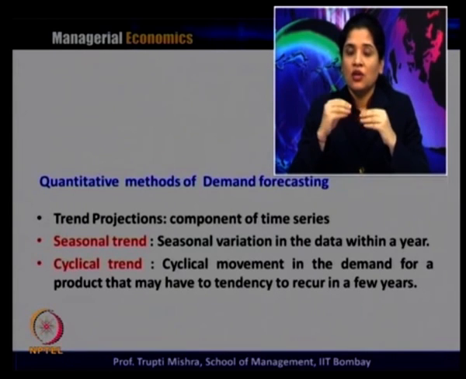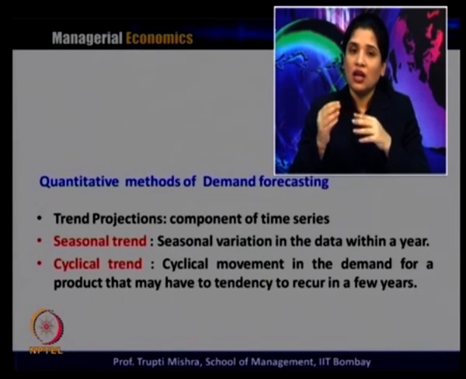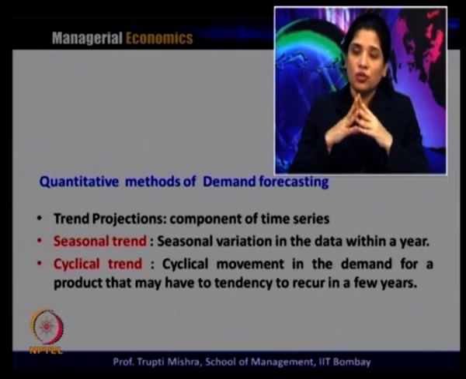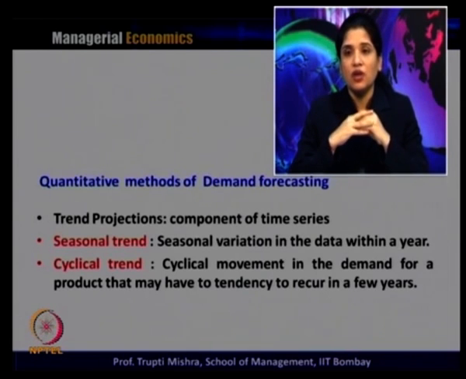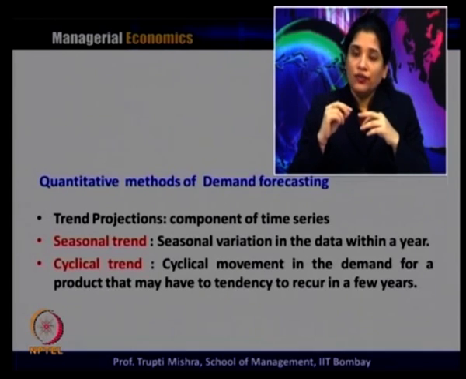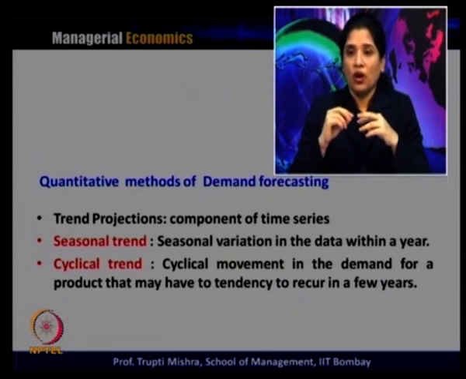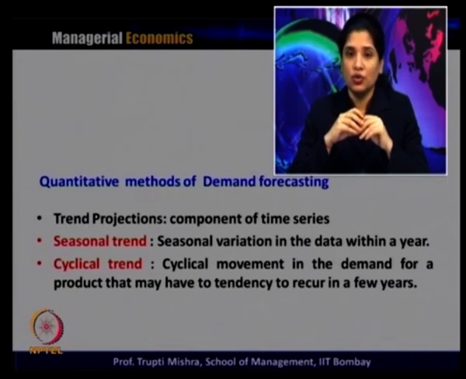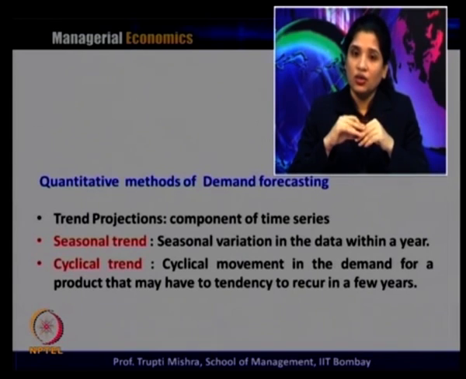Similarly, if you take the case of winter garments, obviously the demand has to be more in the winter season and less in the summer season. So, in this case we need to see what kind of product it is, whether it is a seasonal product, and if it is a seasonal product, generally the variation is also in the data within a year, in that specific season when the product is generally used.